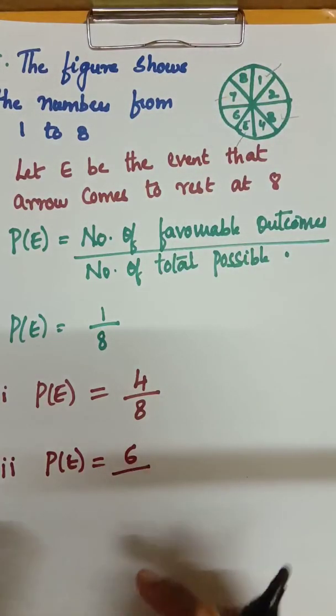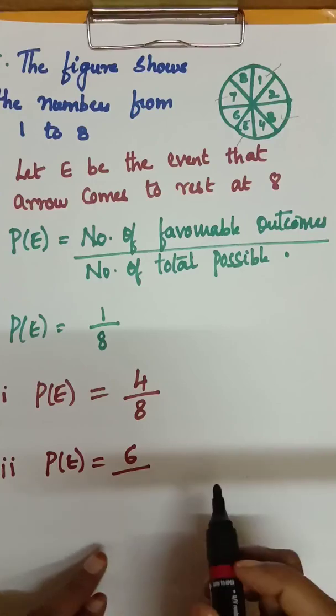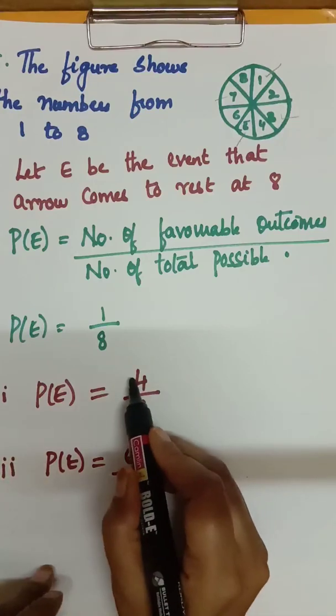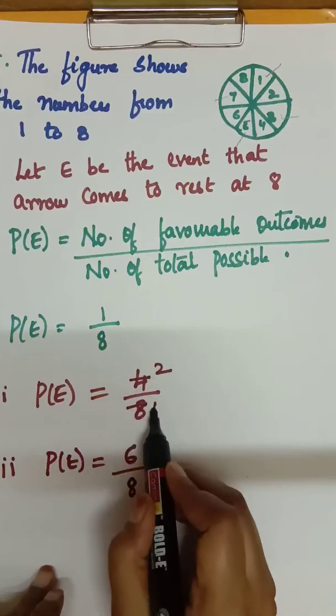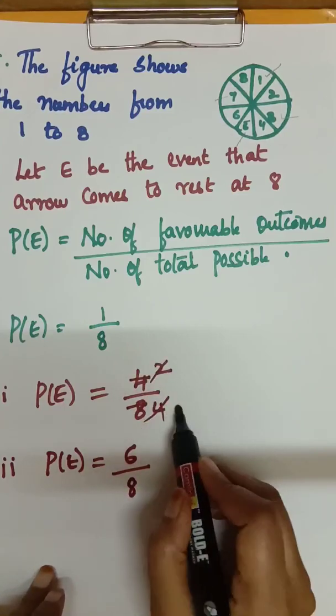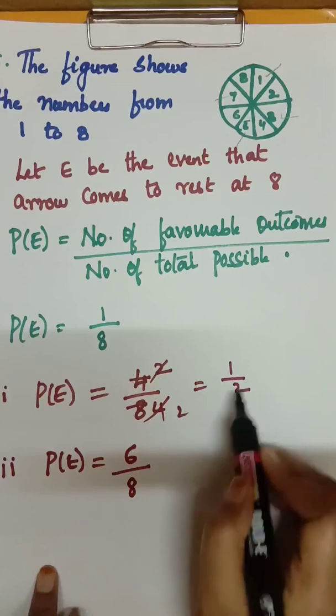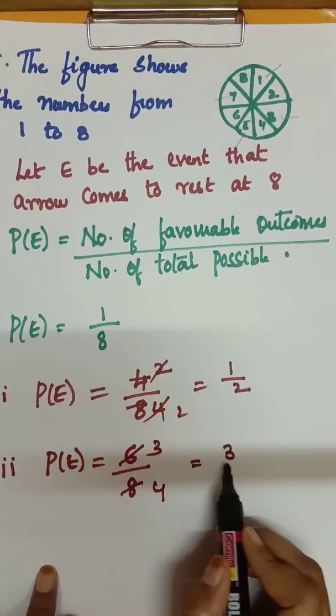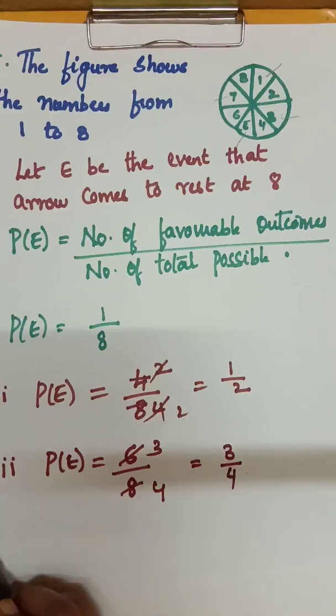Favorable outcome is 6, number of total possible outcomes 8. So 6 by 8. Wherever cancellation is possible, you do the cancellation. 2 2s are 2, 4 4s are... 2 3s are 6, 2 4s are 8, that is 3 by 4.